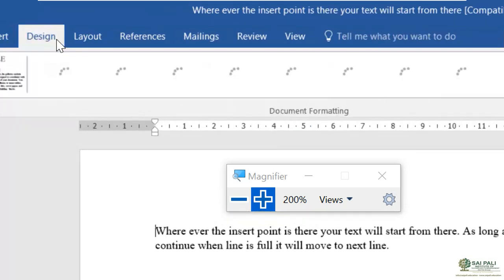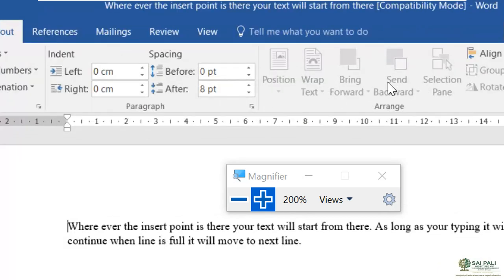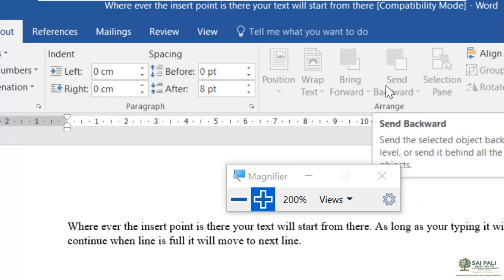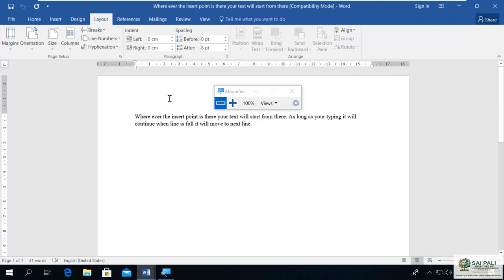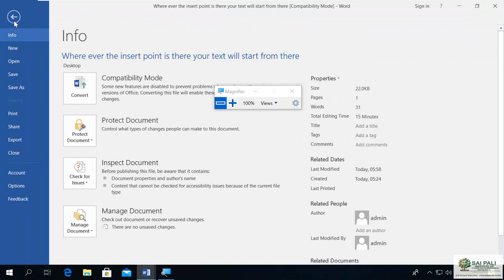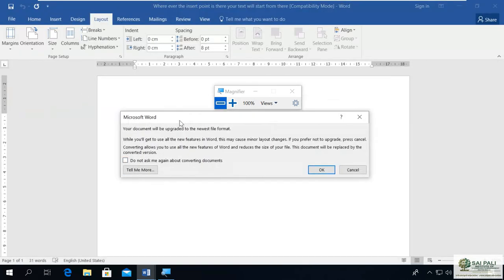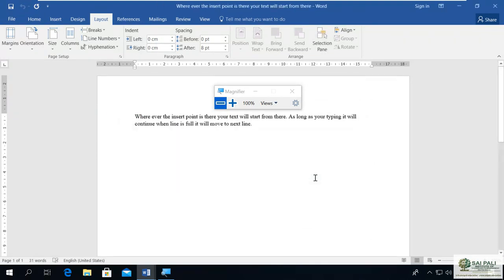In the Design tab, in the Layout tab also, I don't have these options because these commands are not available in the old version. So I want to convert it. What I will do is go to the File tab, and then on the Info tab I get this Convert command. So I just have to select the Convert command. It will give me this warning information. Select OK, and now your document is converted.